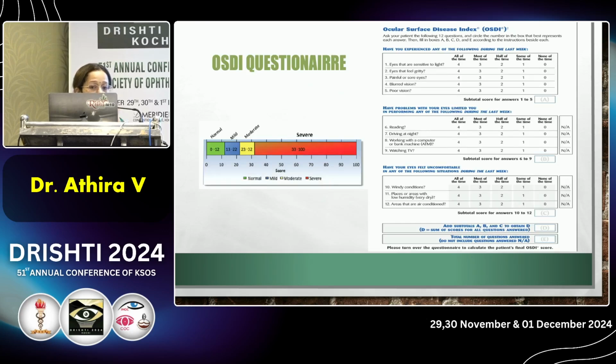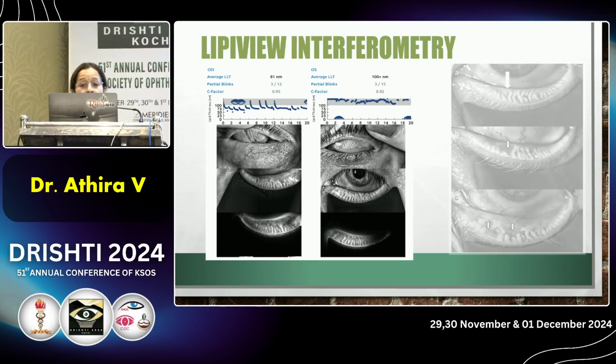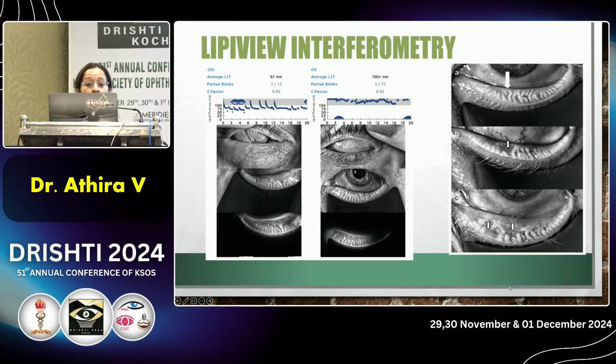This is the OSD questionnaire. Here we can classify the patient as mild, moderate or severe. And this is lipid interferometry. Here we can assess the average lipid layer thickness, and partial blinks were assessed. And here we can see the meibomian gland dropout areas and truncating of the glands. Thus we assess the patients.